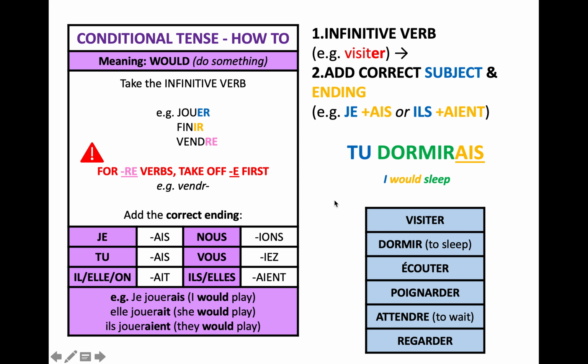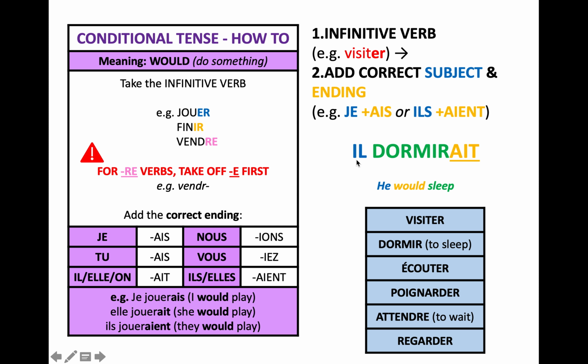And if we change the person to tu, tu dormirais, dormir, your infinitive, stays exactly the same as it was for the je form. It's just the thing at the start and at the end that's changed. And actually here, the ending hasn't changed because je and tu share the same ending. Il dormirait, he would sleep.